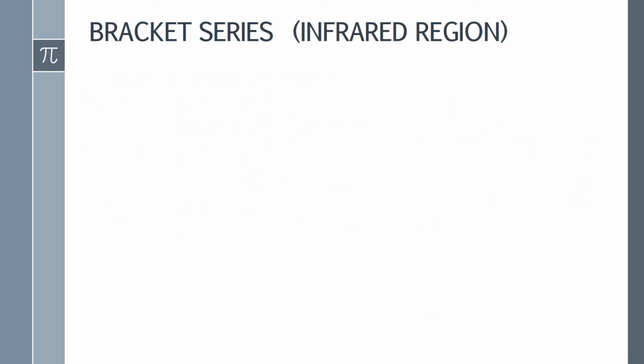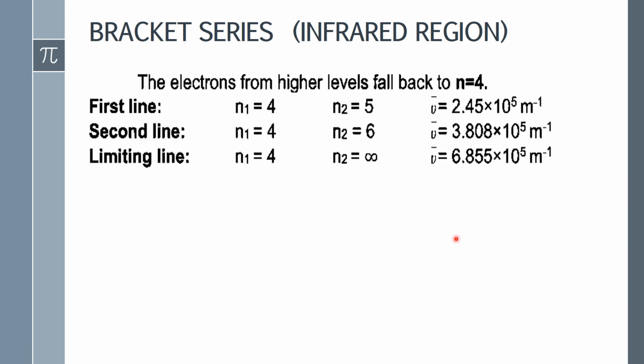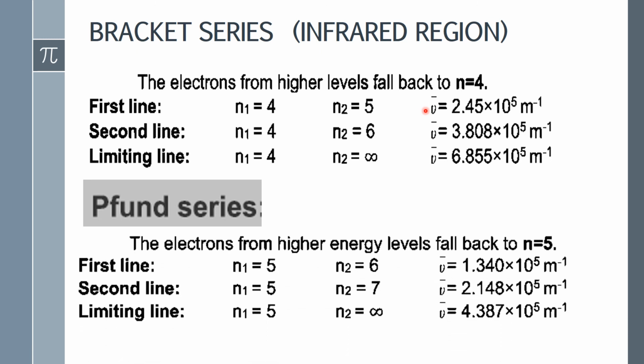Next is the Brackett series. When electrons from any higher energy level fall into n=4, the fourth energy level, we get the Brackett series, and again we calculate the wave numbers for each line in the same way. Last is the Pfund series.